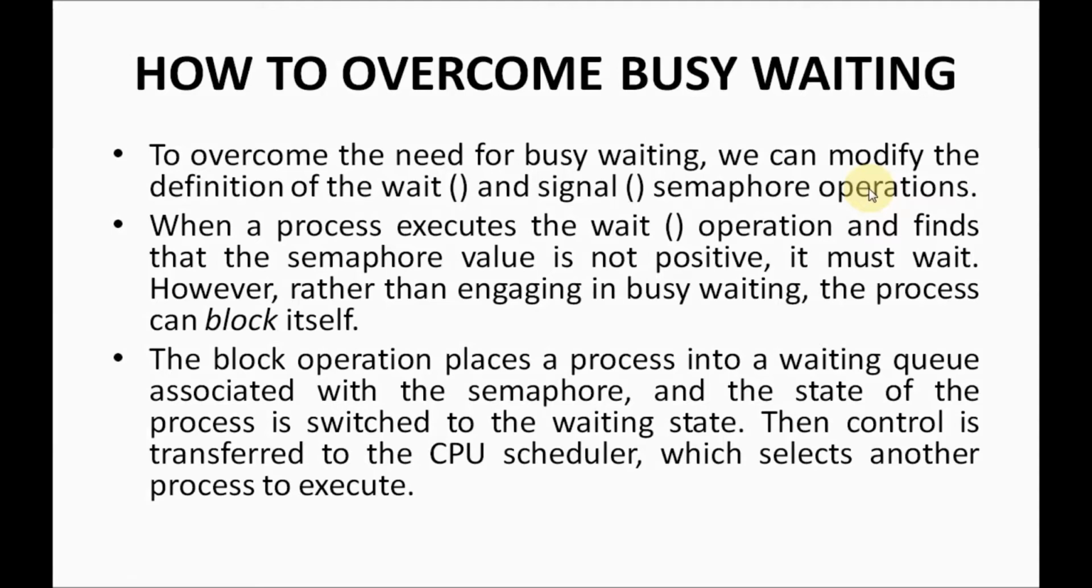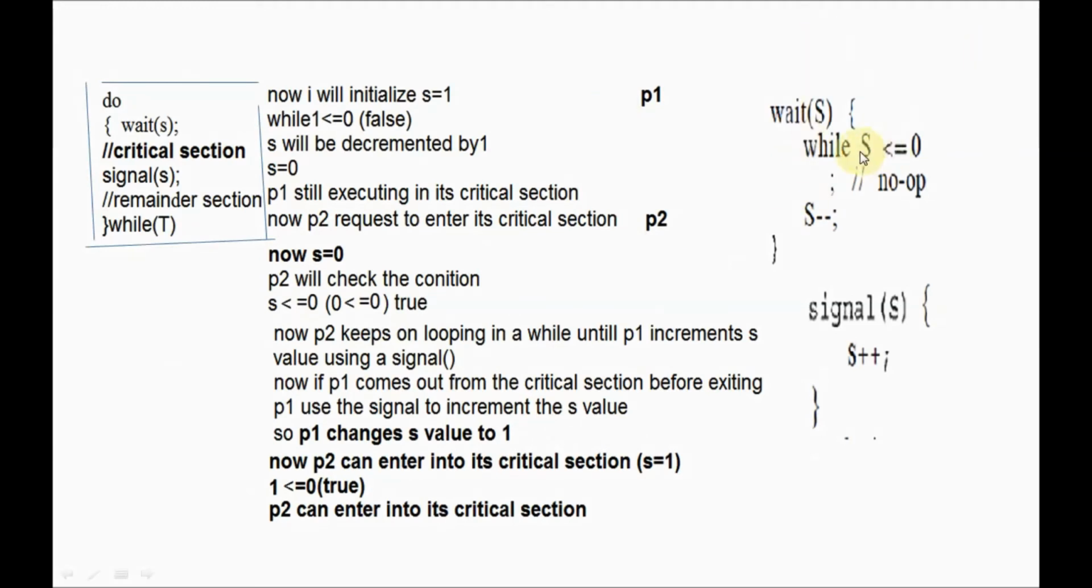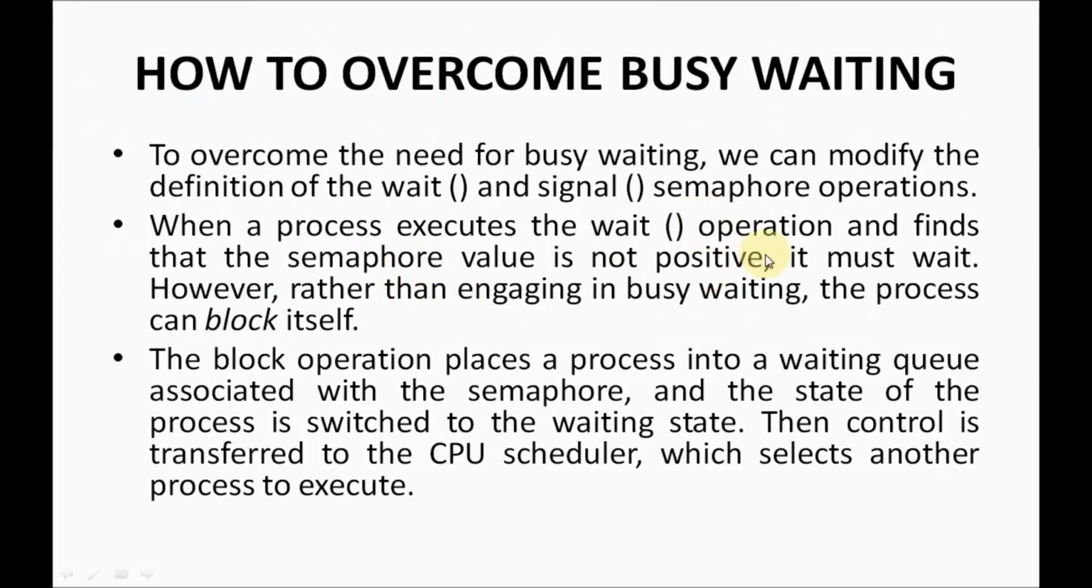So, very simple. When a process executes the wait operation and finds that the semaphore value is not positive, here we can see P2 executed that, it checks that the value is not positive. So what happens there? It must wait. So what it does is, P2 should block itself. P2 should block itself. Understood, guys?